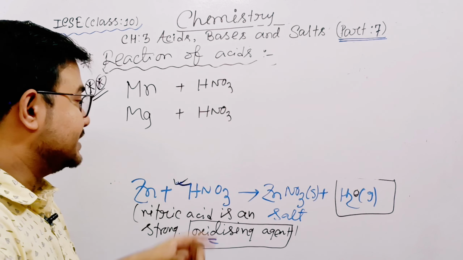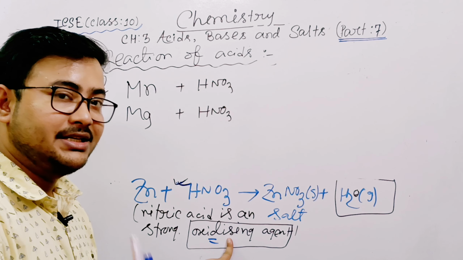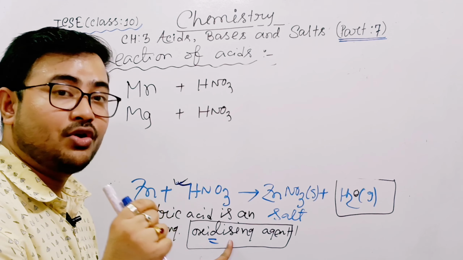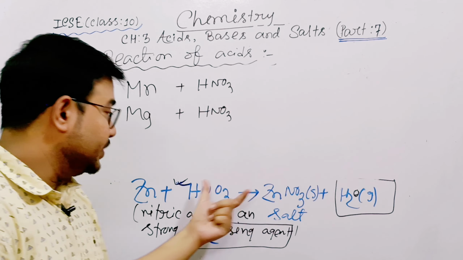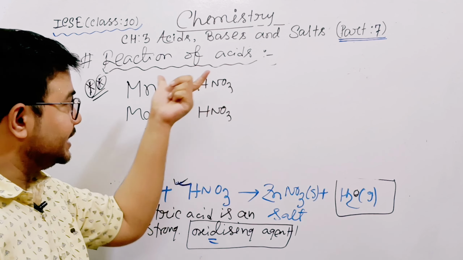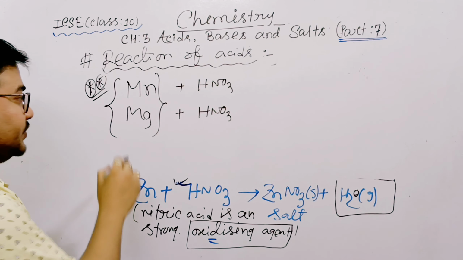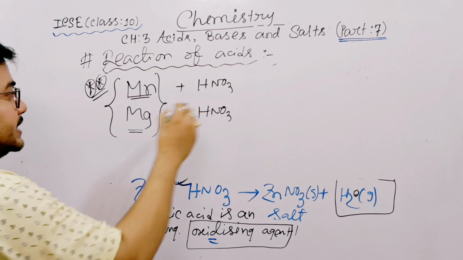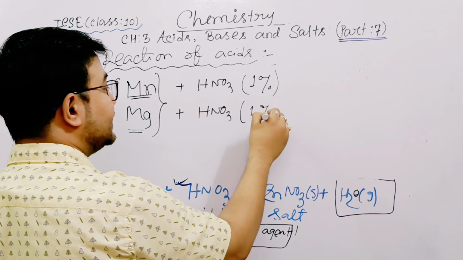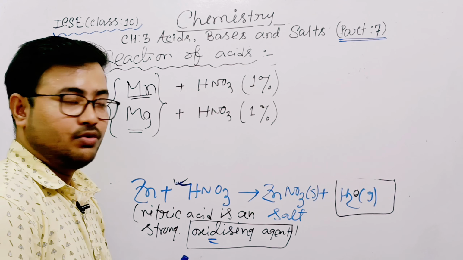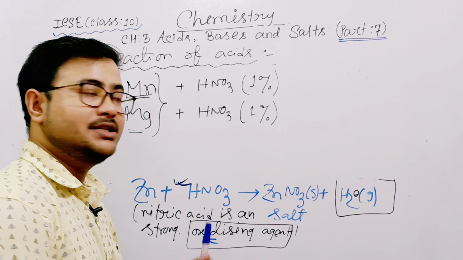Nitric acid, generally we don't use nitric acid because it is a strong oxidizing agent and converts hydrogen to water. So we cannot use nitric acid, but we can use it only with these two elements, magnesium and manganese, and we must take only 1%. 1% means very dilute acid. Only 1%, that is 1 is acid, the rest 99% is water.